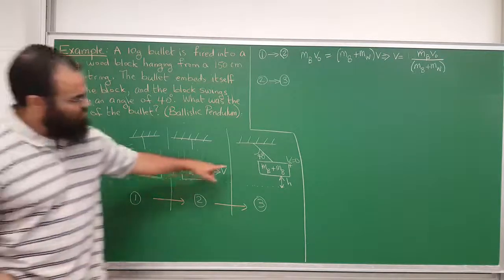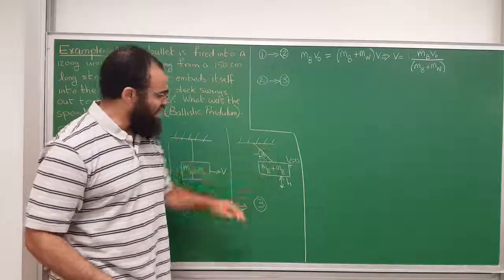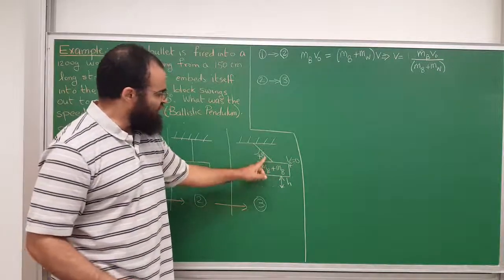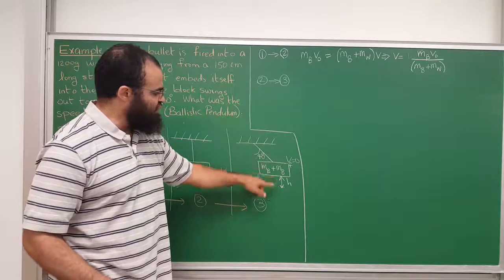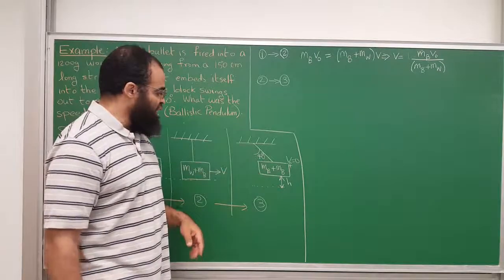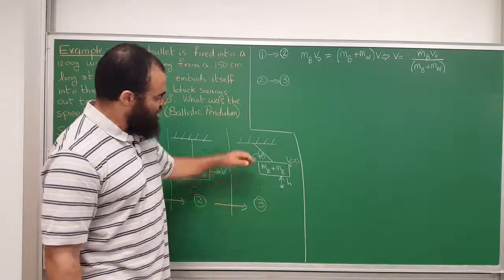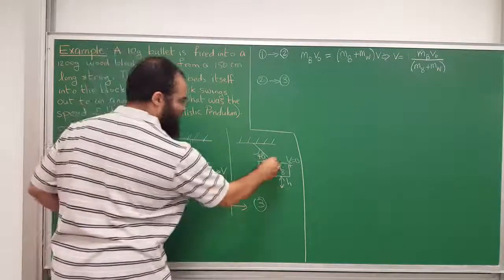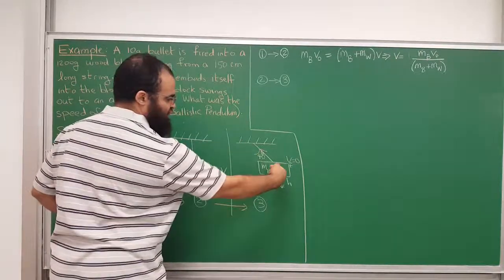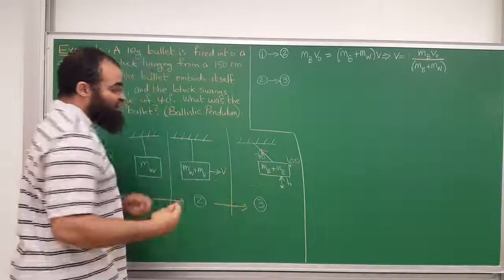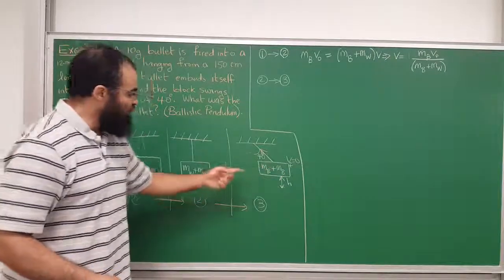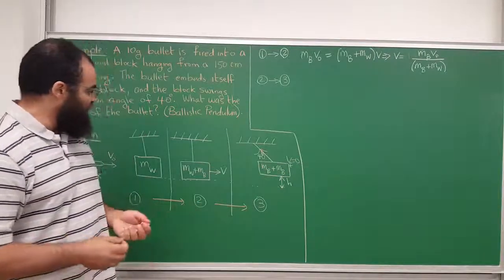Why? Well, the block is rising. It means the tension is higher. During the rise, the tension has a larger value than mg, and also the tension points in this direction, so it has a component in the x direction. So the net external force on the bullet and the block is not equal to 0.